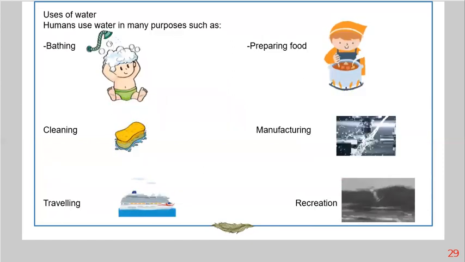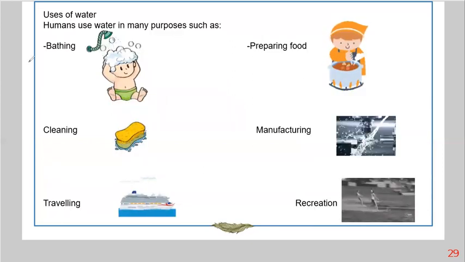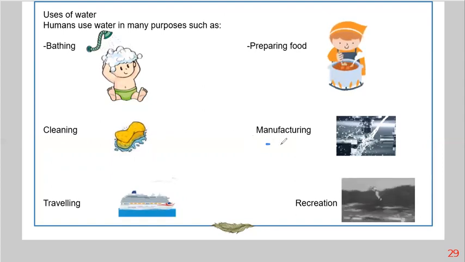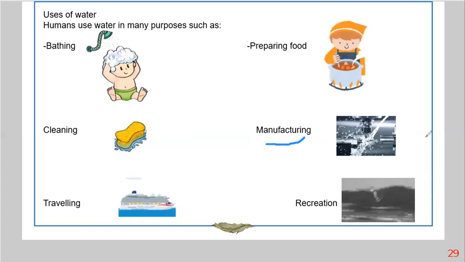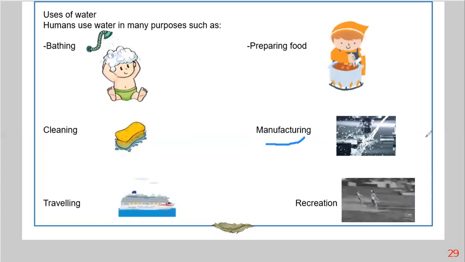Okay, you have to learn about the uses of water. They are very easy, like bathing, preparing food, cleaning, manufacturing. Okay, we have to talk a little about manufacturing. Some factories, as you have learned in primary 4, need water.